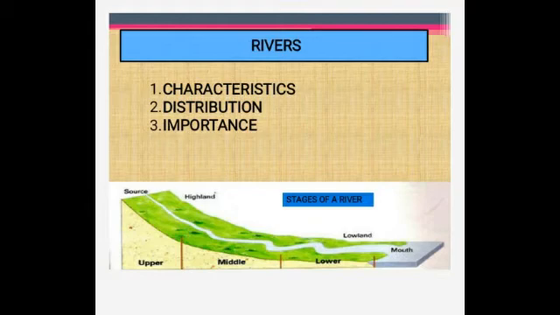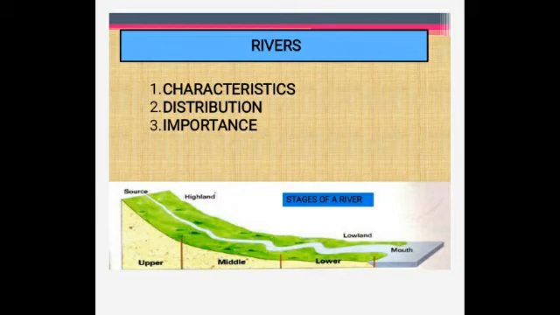Okay, next one is distribution. So here you have to remember two things. So the Nile in Africa is the longest river, while the Amazon in South America is the largest river in the world. So longest is Nile and the largest river is Amazon in South America. So it's a very important question in this lesson, children, so kindly register in your mind. Okay, and you have given that about the distribution of rivers in different continents in your textbook, so kindly go through.